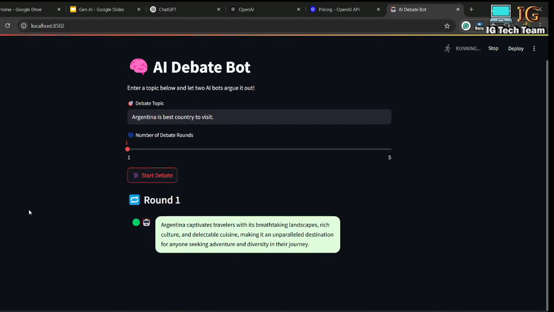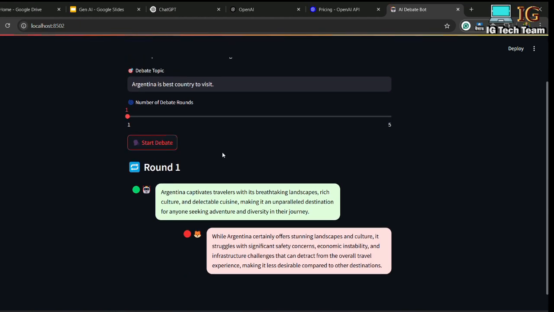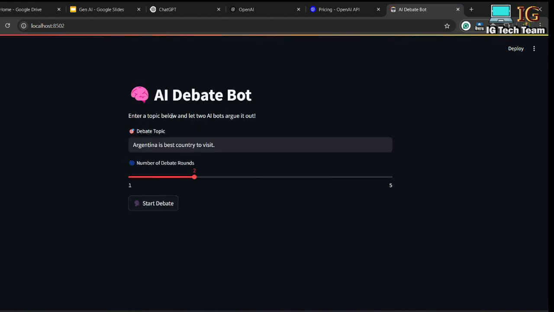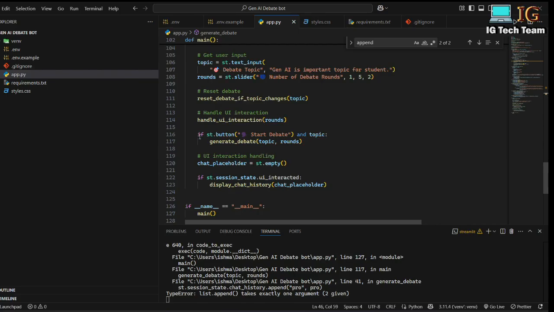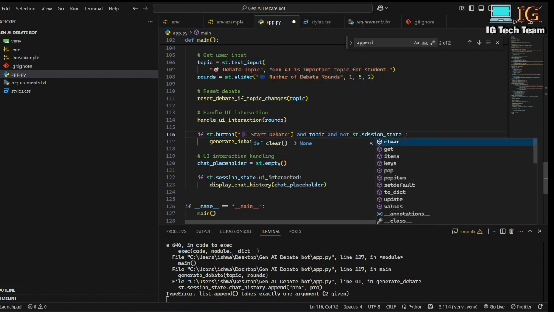Now if I interact with the UI, this chat should not disappear. If I click here, okay, the chat has disappeared. That means there is some issue in our code. Okay, so here if I click on this start debate function, and if there is a topic, and also here I have to write one another condition, and if not session state debate started. Okay, I have to add a condition also.